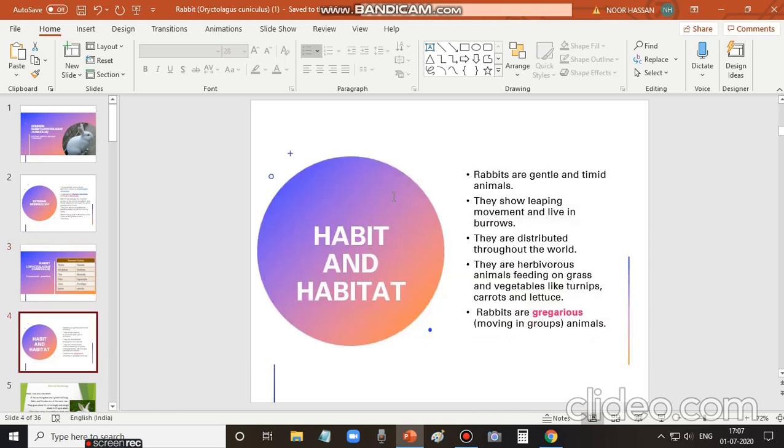This is about their habit and habitat, that is where they live and what their habit is. Rabbits are very gentle animals. At the same time, they are timid, in the sense that they are not so courageous and are fearful. They show leaping movement and live in burrows. We know that rabbits are burrowing animals. They dig the soil, the ground, and make burrows. They live in burrows.